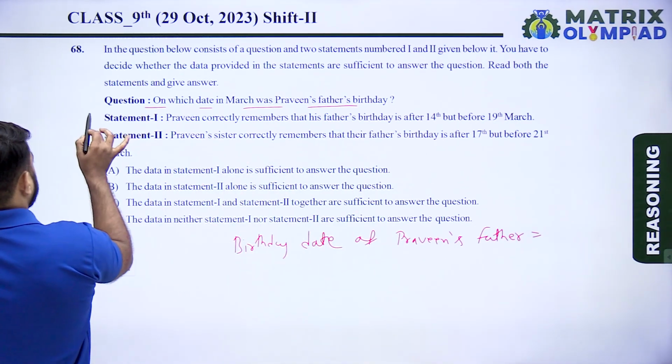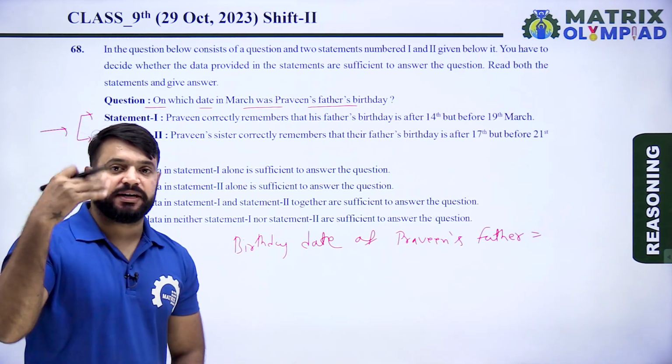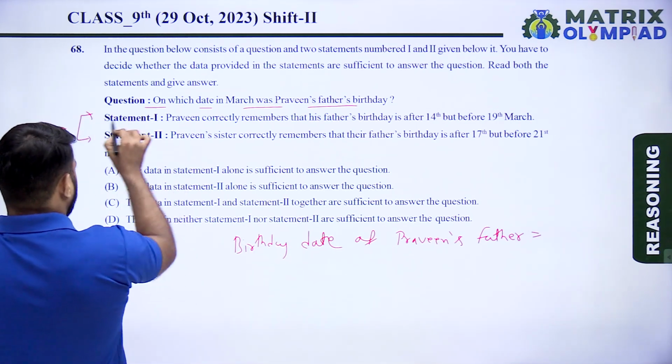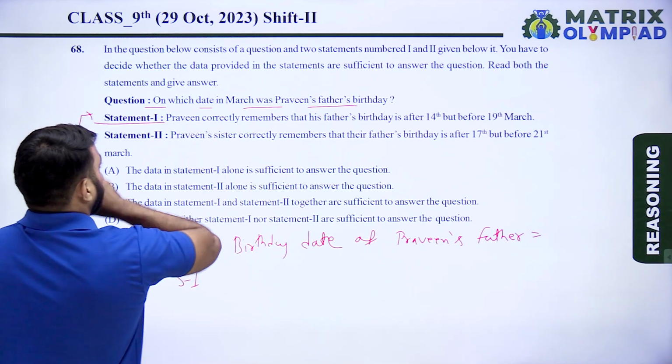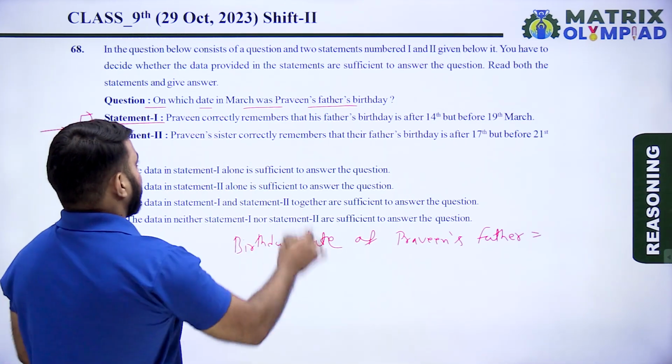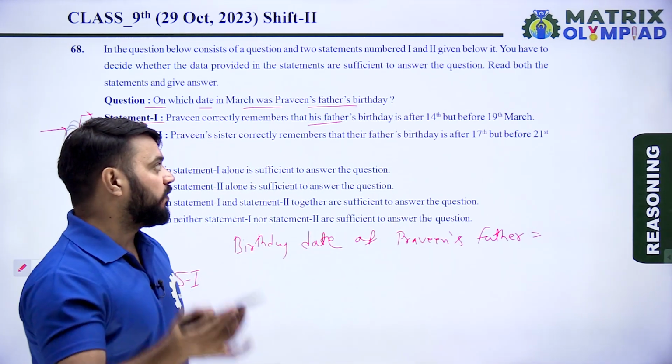So we have two statements for this question. First, taking both statements separately. दोनों ही statement को अपने को separate लेना है, अलग अलग लेना है. Now, according to statement first, Parveen correctly remembers that his father's birthday is after 14 but before 19 March.